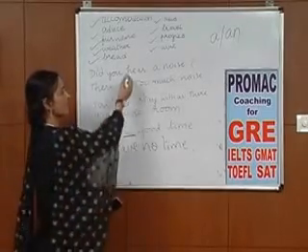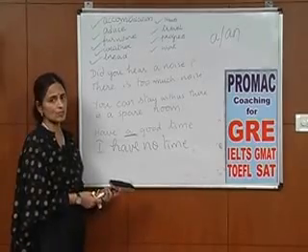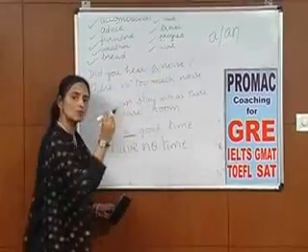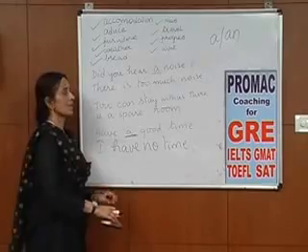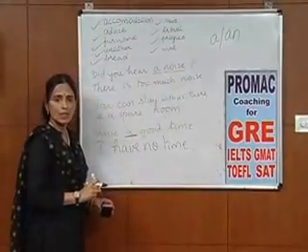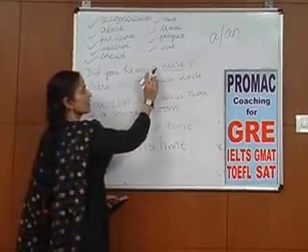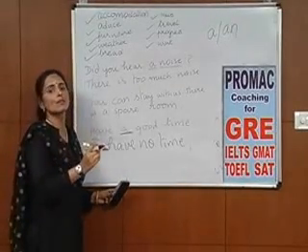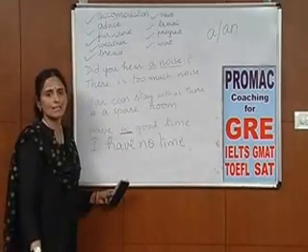Now let's take a look at this particular sentence. Did you hear a noise? What are we talking about? Why have we used a here? We have used a here because we are talking about one particular noise that we might have heard. One particular noise. What is noise? Is that a count noun or a non-count noun? By itself, noise is a non-count noun. It's like music. But why are we using a here? We are using a here because we are addressing one particular noise that we might have heard. And that's the reason why we are using an indefinite article a.